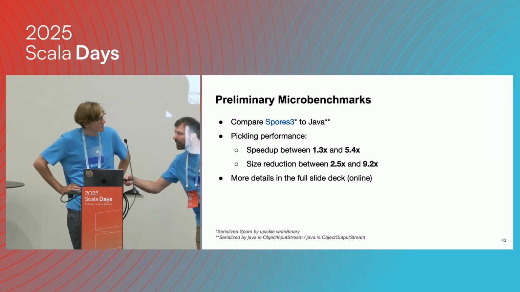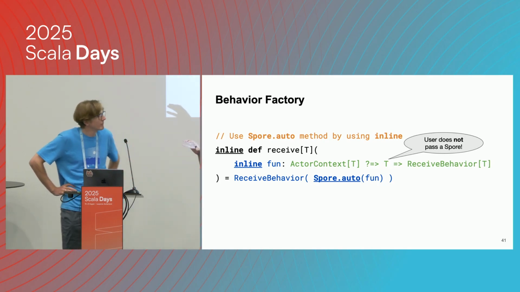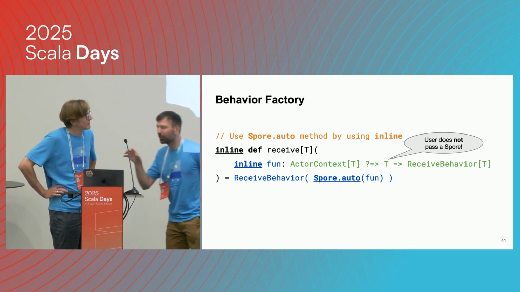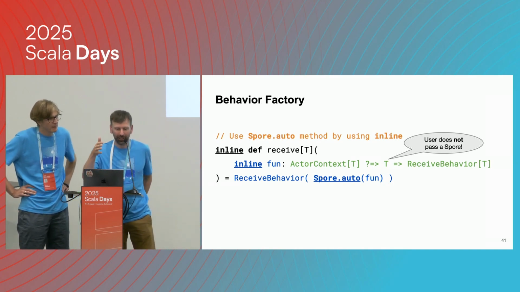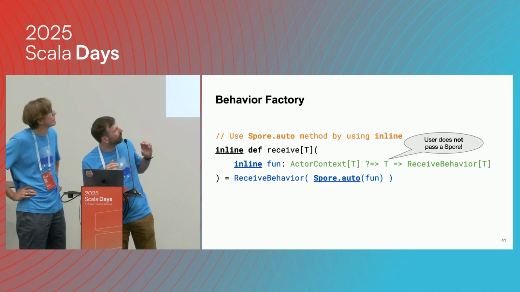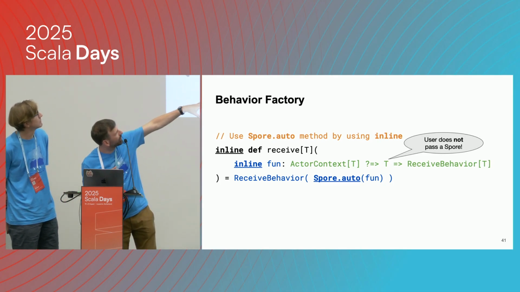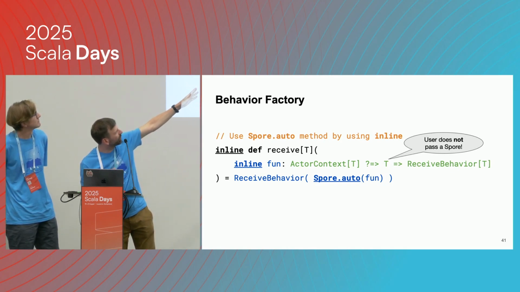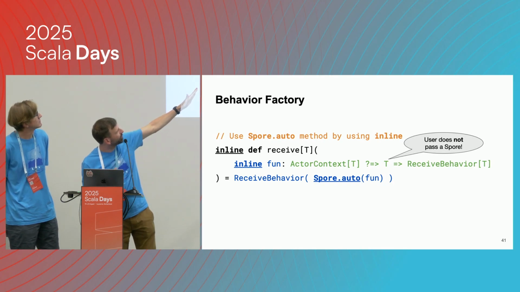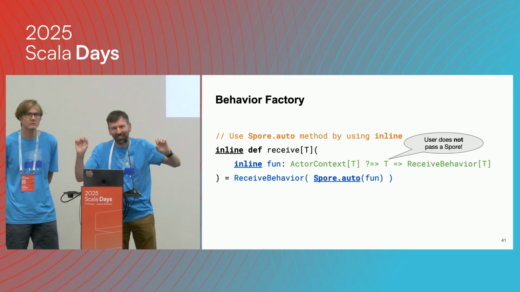But I think the key is really this: in your API, for example your game engine, to express the behavior in your game, you write normal functions, like the green one here. There's no spore here. It's just a context function and so on. So this is what you would write in your futures. Plain Scala functions, let's say.